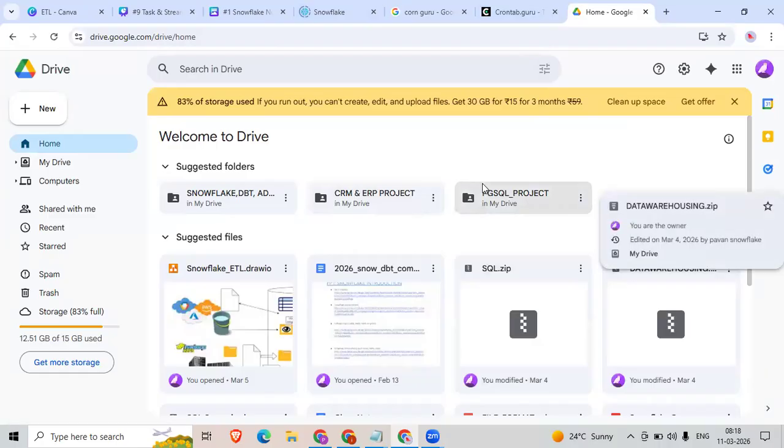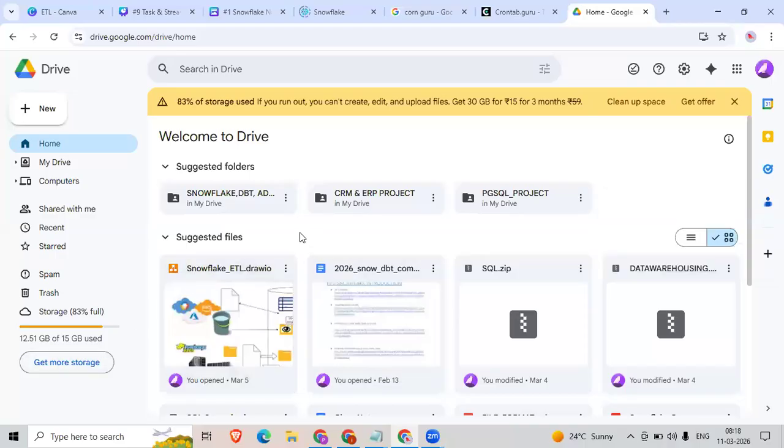So every database by default has its own schedulers. Okay, but we'll not use it because with those schedulers we cannot trigger the other applications. See, we'll get data from some Python application. So we cannot trigger Python jobs in the Snowflake or in PostgreSQL, right? That is the reason we avoid using these schedulers.